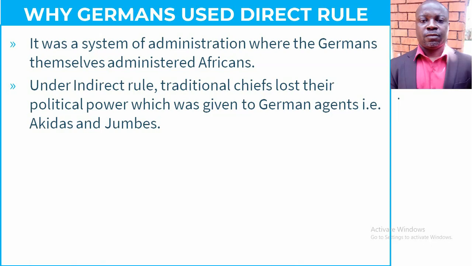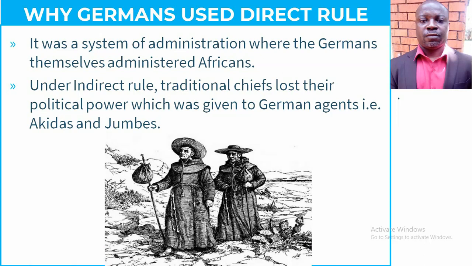Indeed, they lost their political power, and the political power was taken up by the Akidas and the Jumbes in Tanganyika at the time.